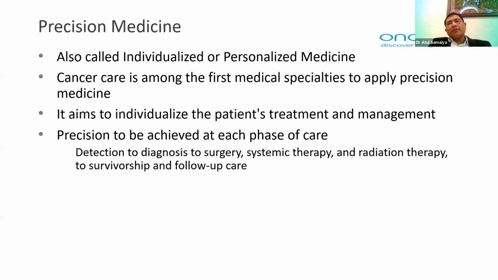Precision medicine is not only for the treatment of the patient, but is also involved from the diagnosis to planning and the further systemic therapy, whether it is radiation therapy or surgery or chemotherapy, and also for follow-up care and survivorship.